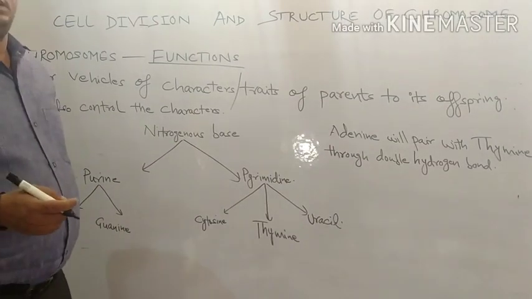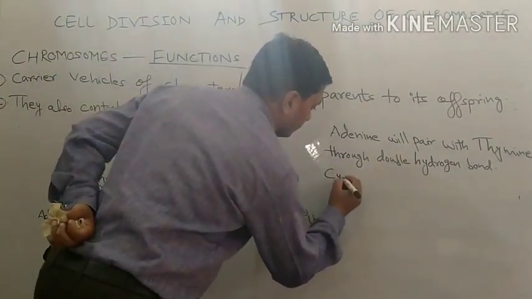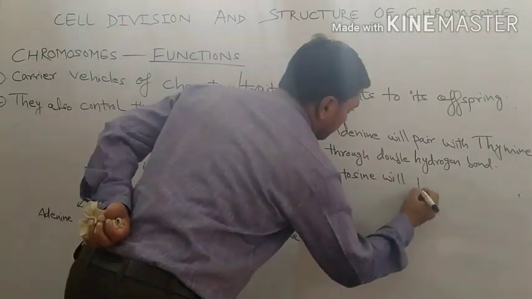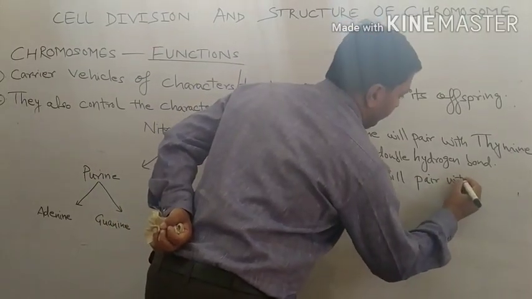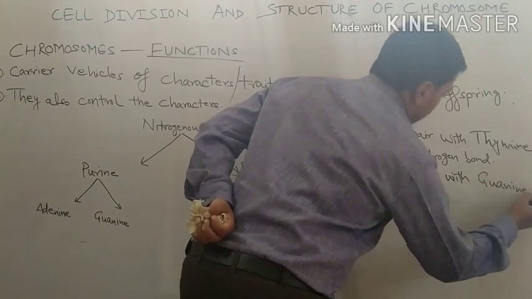Similarly, cytosine will pair with guanine.